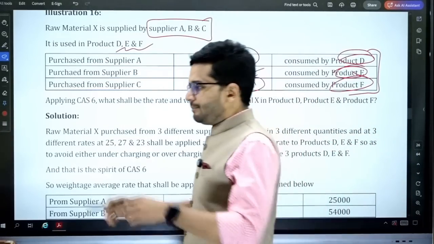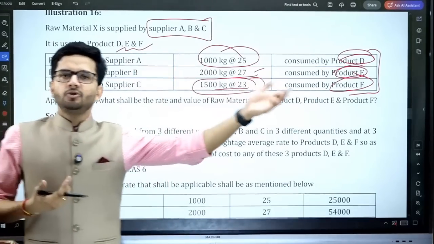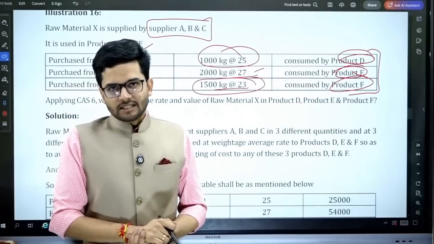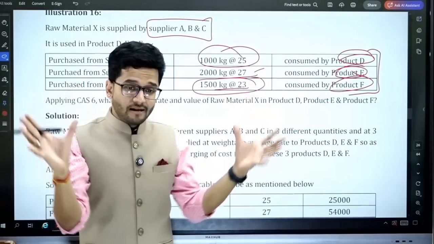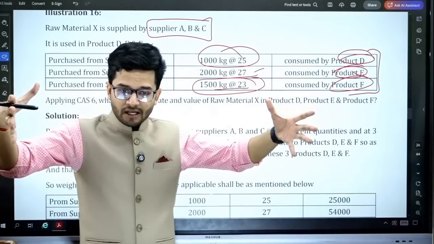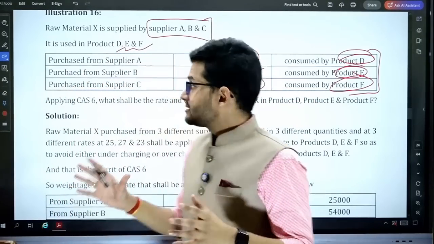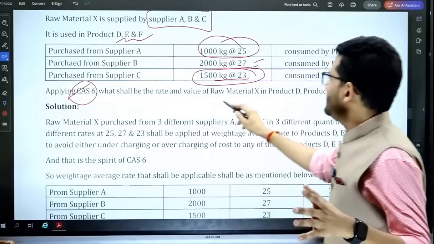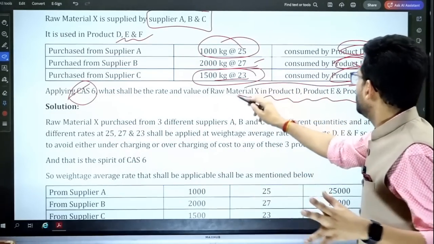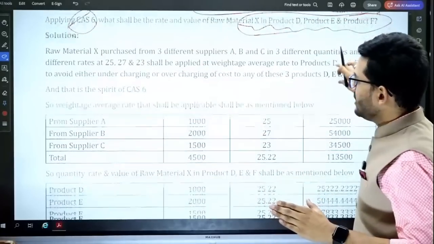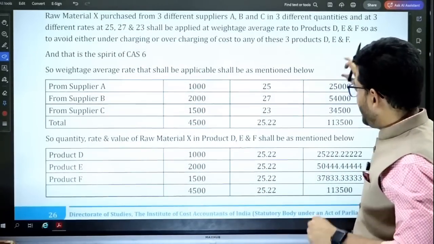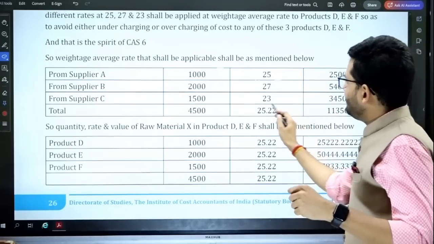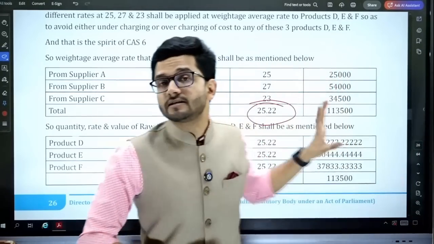Raw material X is procured from specific vendors and used in specific products, but that doesn't matter to us. For us, raw material cost is one and only, to be clubbed together as a combined raw material cost. The ask is that as per CAS 6, you have to find the value of raw material cost in products D, E and F. The value charged to D, E and F will be the weighted average price and not the individual price.